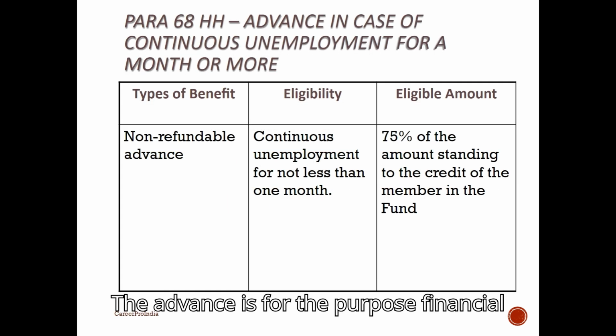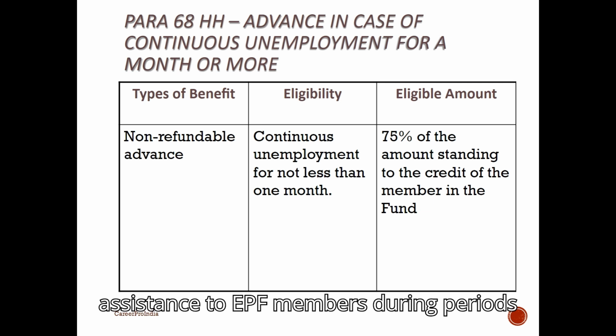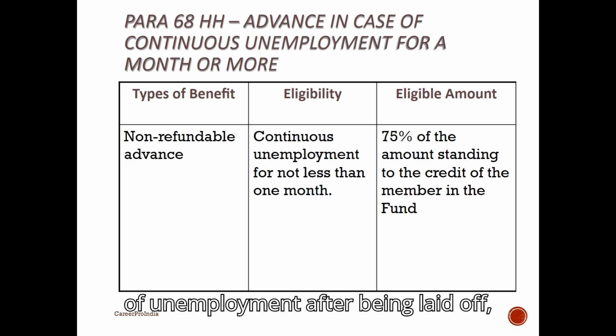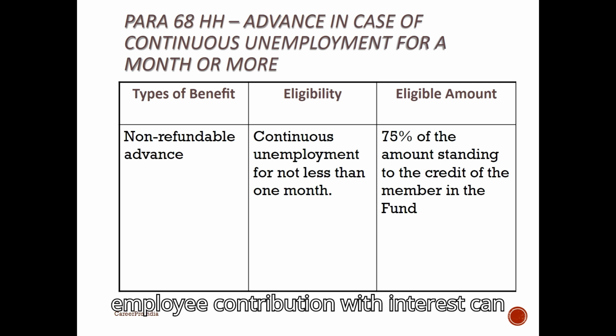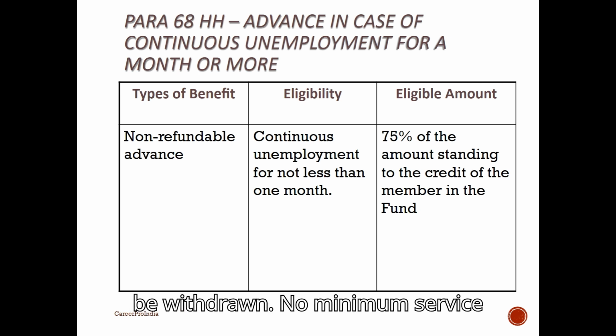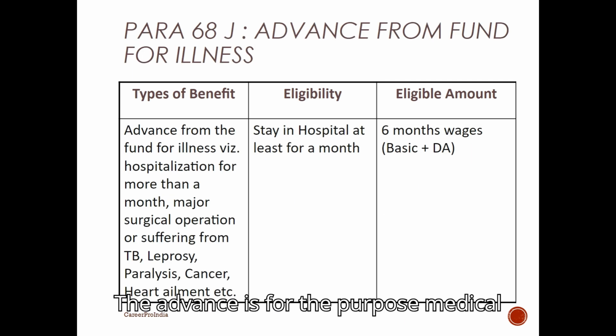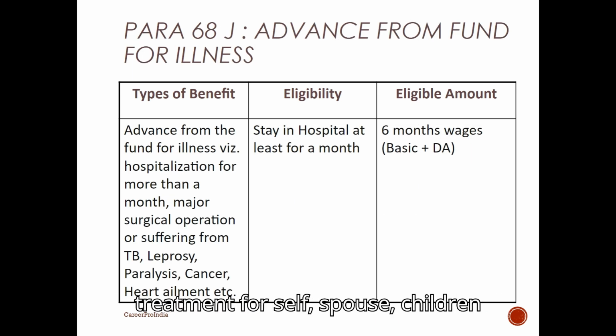The advance is for the purpose of financial assistance to EPF members during periods of unemployment after being laid off, retrenchment, or due to the closure of a factory. Relevant provision, Para 68HH of the EPF Scheme. Eligibility: member must be unemployed due to retrenchment or factory closure. Amount: up to 100% of the member's own share, employee contribution, with interest can be withdrawn. No minimum service requirement.